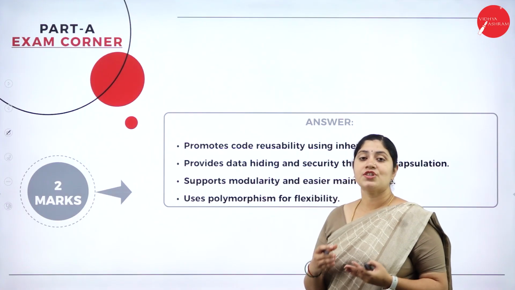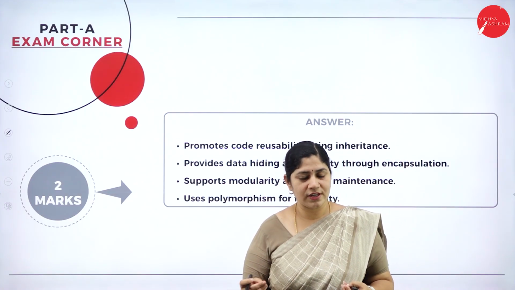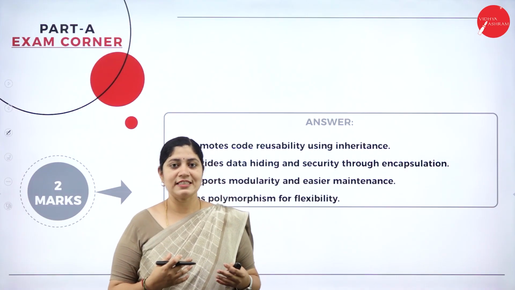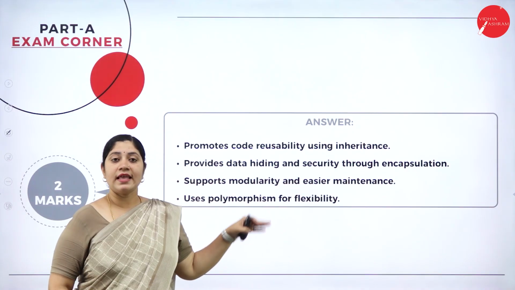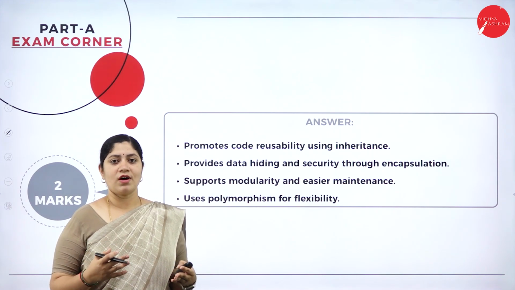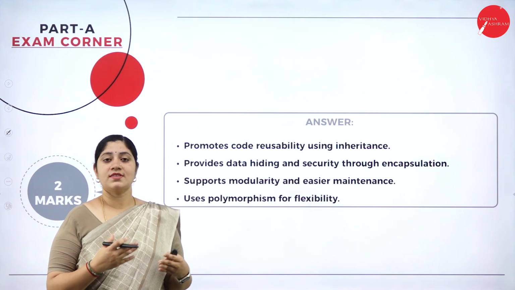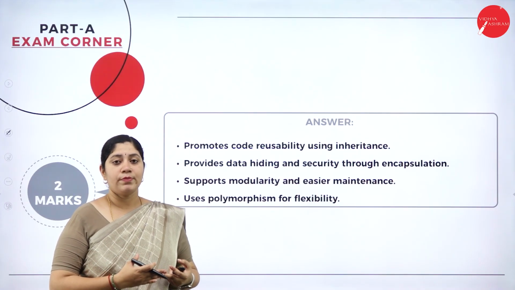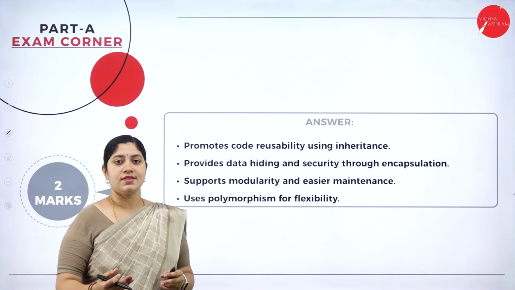Starting with, it promotes code reusability using one of its basic principles, which is none other than inheritance. Then it supports modularity, and the maintenance is very easy, or we can say that any application which is built on the Java programming language is easier.